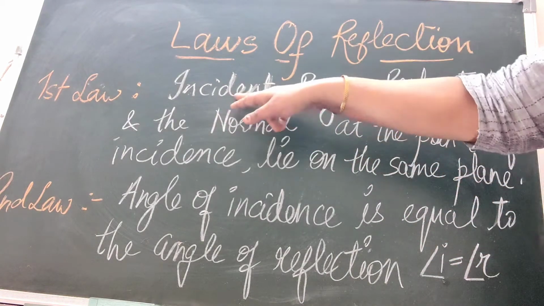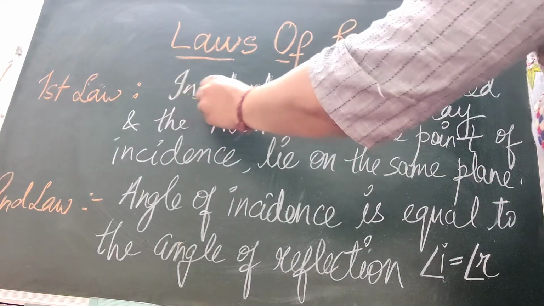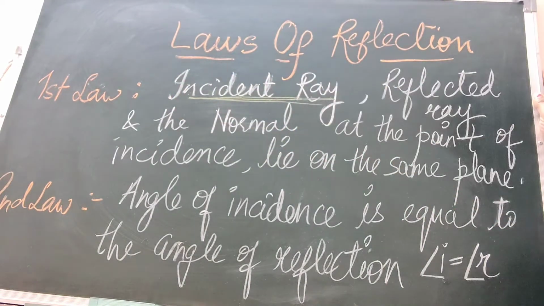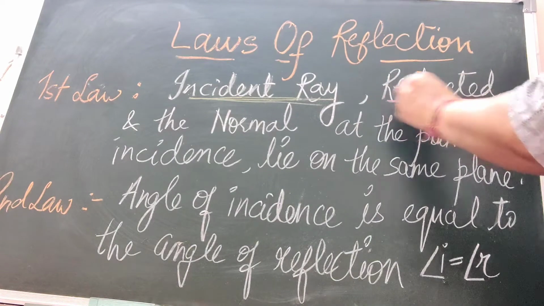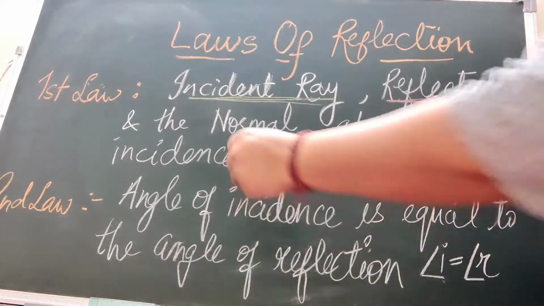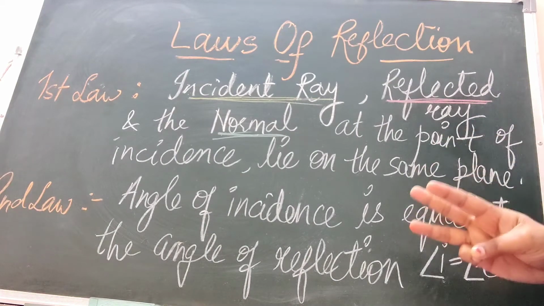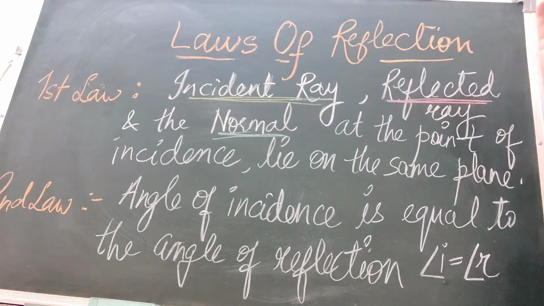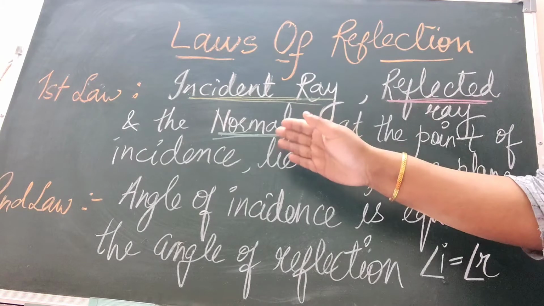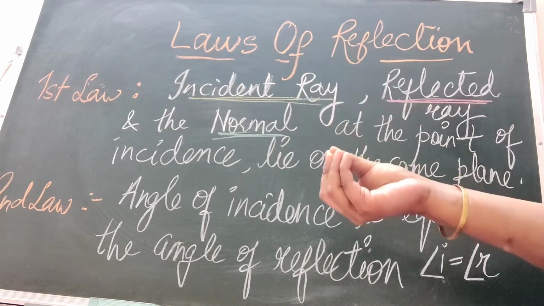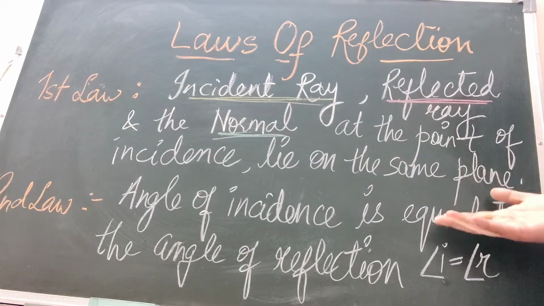Again repeating, highlight the things you should not miss out. Incident ray, the reflected ray, and the normal. Three things you have to mention. You need not forget that. Incident ray, the reflected ray, the normal, at the point of incidence where they're meeting, right? So they lie on the same plane.